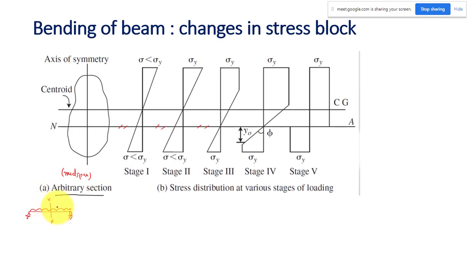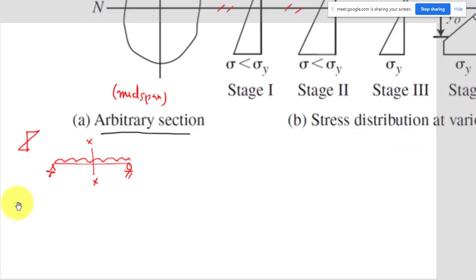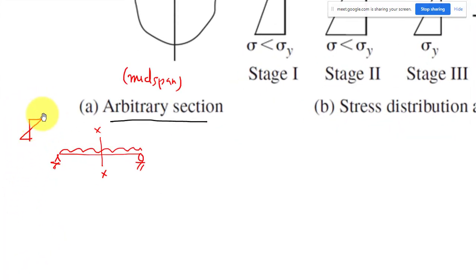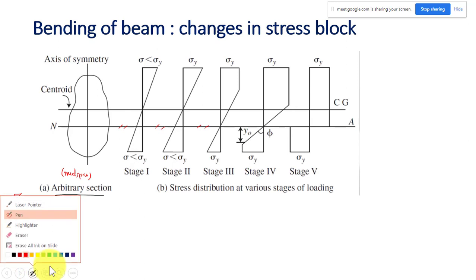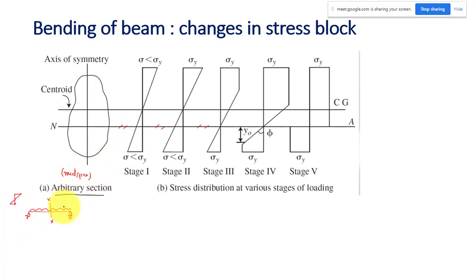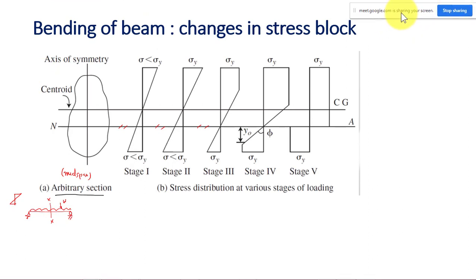So at this section, I will have a stress block that will be linear like this. Okay, this one we have a linear stress strain variation, or the stress block, we can say. Initially, I have the loading W. What I want to see is what changes will happen in the stress block as it moves from elastic to plastic. That is what we are trying to discuss.